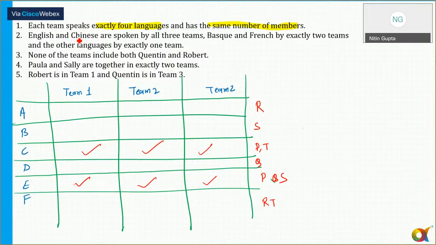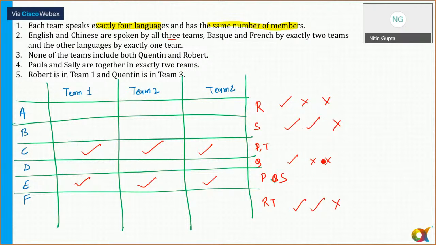Now, it says English and Chinese are spoken by all the three teams. Basque and French by exactly two teams. So can you say Basque? It means the second row. Basque is spoken by two teams, so there has to be two ticks and one cross in Basque. And French also two teams, so two ticks and one cross. There are three teams, and the other languages by one team. So only one team will speak Arabic. Similarly, only one team will speak Dutch, and the other two teams will not speak Dutch. So I have put in a tick and cross here, like this.